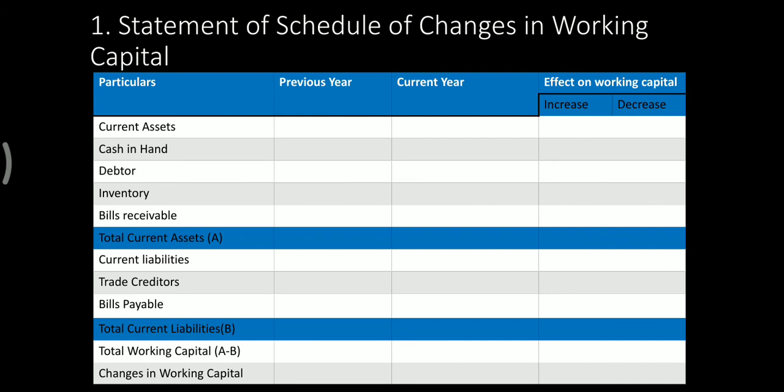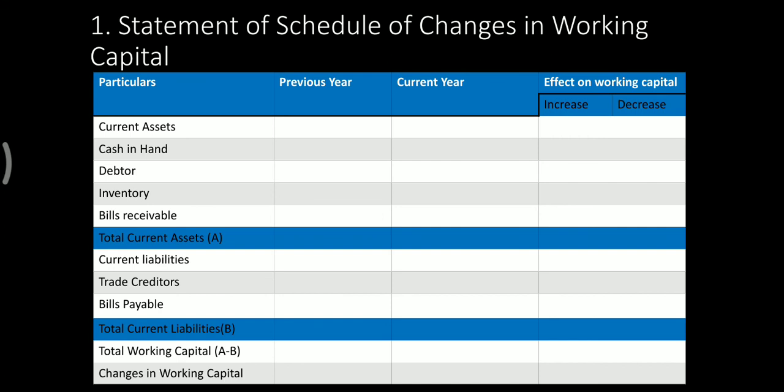So the points to be considered while preparing the statement is that when there is an increase in current assets, that means there will be an increase in working capital. So whenever a current asset has increased, the working capital will increase. That means the company is sufficient. If the assets are more, that means the company will have sufficient working capital.